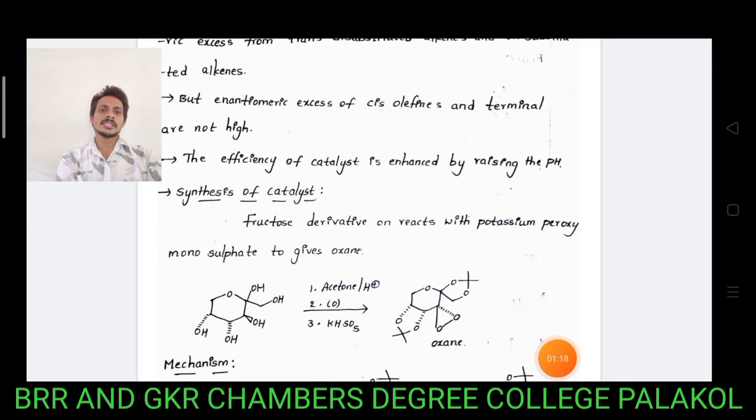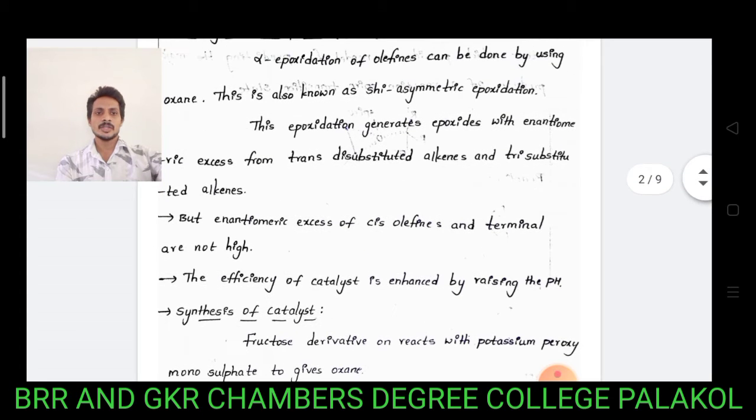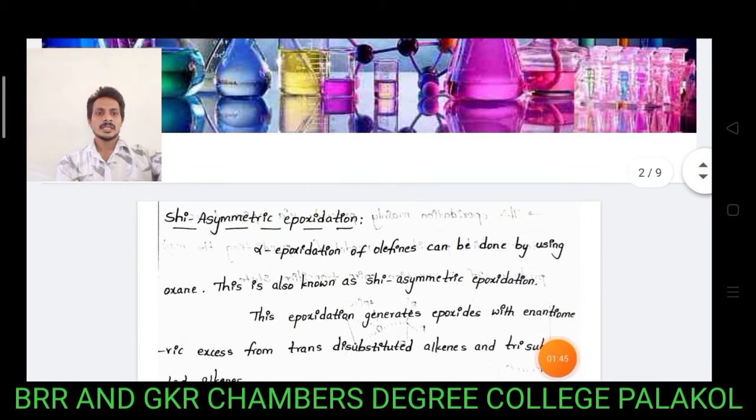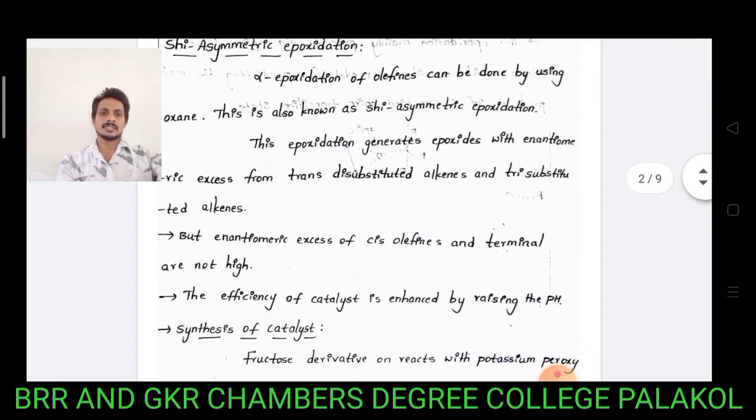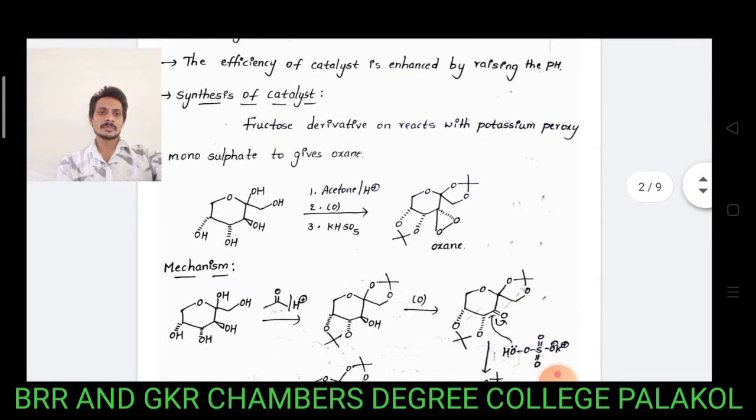In previous oxidation reactions we used the Jacobsen catalyst. An unfunctionalized olefin system, when treated with Jacobsen catalyst, gives the corresponding beta epoxides. Whether it is an E alkene or a Z alkene, it gives the corresponding beta epoxides, but it doesn't give us any alpha epoxides. Under those conditions, you use the Shi asymmetric epoxidation reaction. In these reactions, we get alpha epoxides from Z alkenes, E alkenes, trisubstituted alkenes or disubstituted alkene systems.